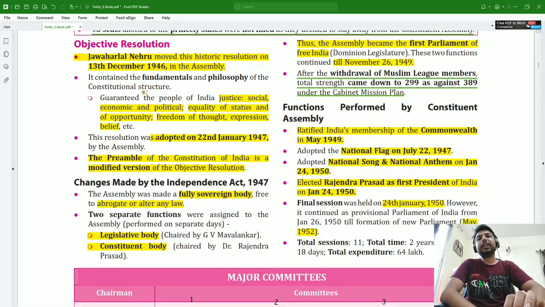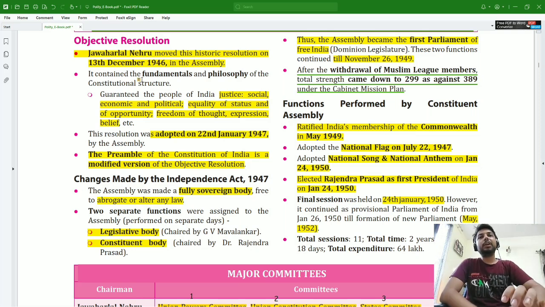Then comes the objective resolution. Jawaharlal Nehru moved this historic objective resolution. It can be asked in the exam who moved this resolution, or it can be asked in a statement that Sardar Vallabhbhai Patel moved the objective resolution, or Mahatma Gandhi moved it. But you have to say no, Jawaharlal Nehru moved this objective resolution, and it became the basis of the preamble.